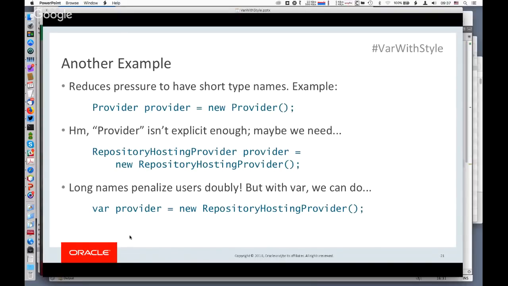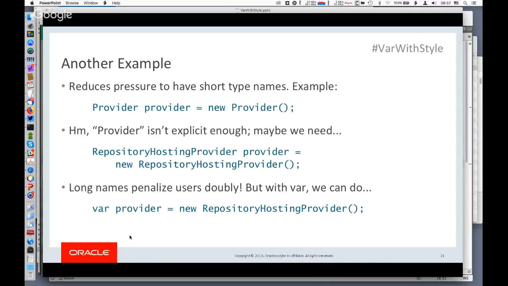Choosing a good name might mean supplying some additional detail in a longer name, but then that penalizes everybody who uses it because they have to write that name all the time. An example that I discussed with one of my colleagues: he had a provider class. The easy thing to do is to call this a provider, and so when one of his clients wants to use it, he says provider equals new provider. Okay, that's kind of typical.